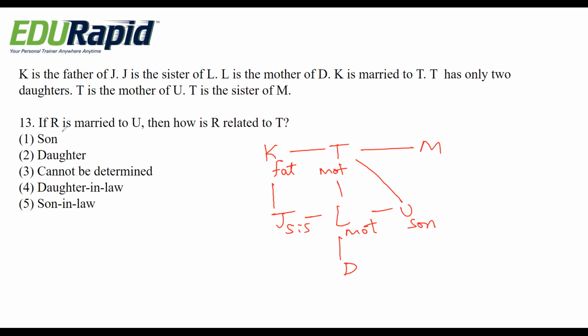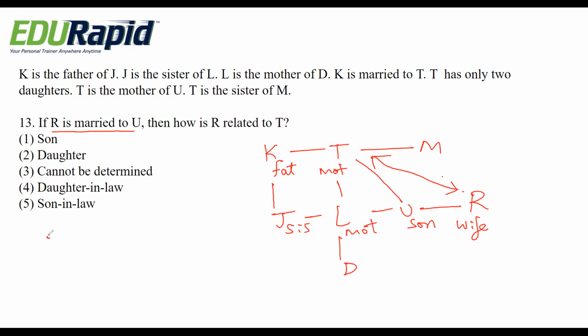Okay, they are telling if R is married to U, then R becomes wife for U. Then how is R related to T? Then it is called daughter-in-law. That is option 4. Because T is a mother-in-law for R and R is a daughter-in-law for T. So this is the relation.